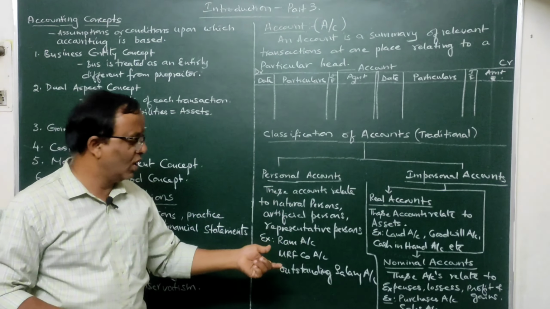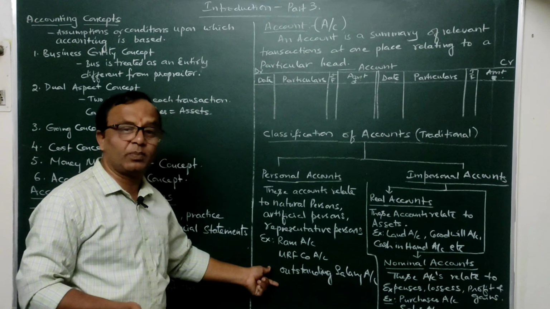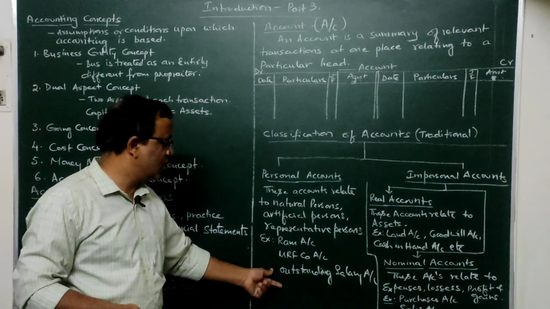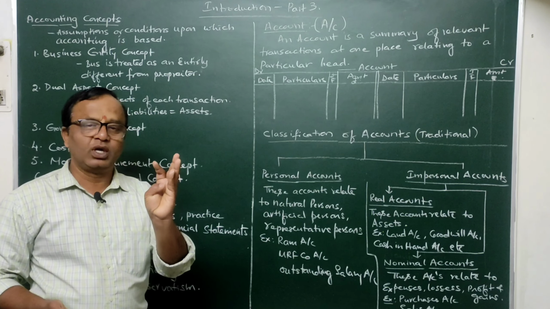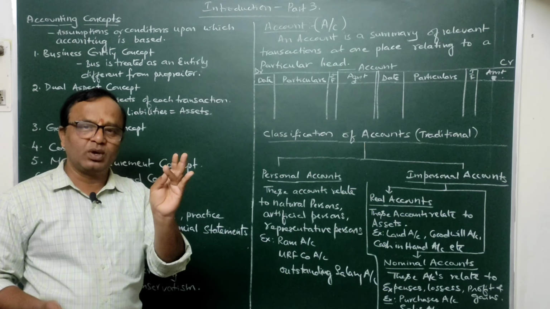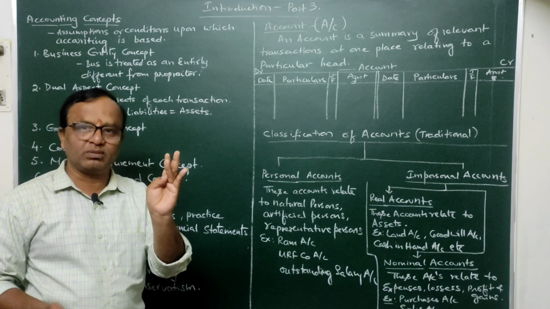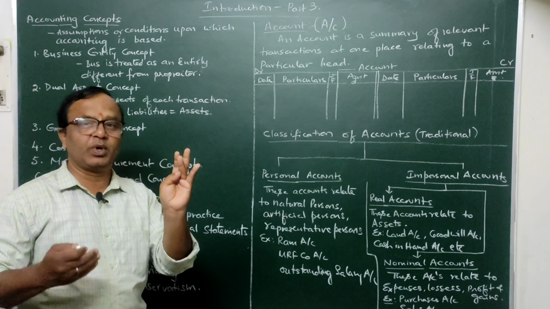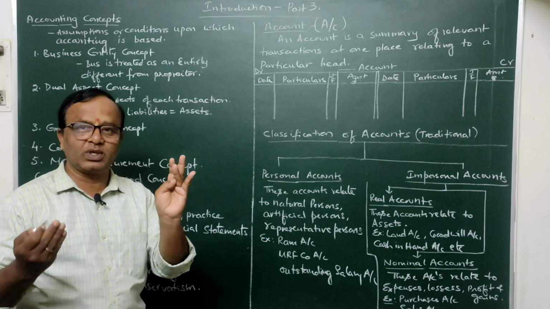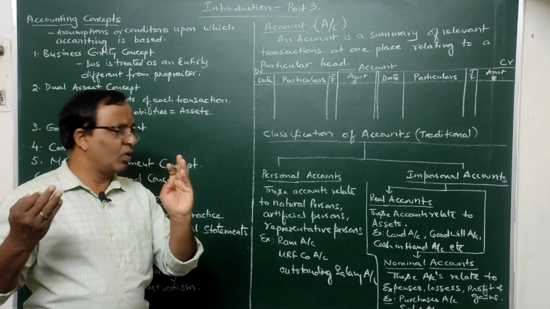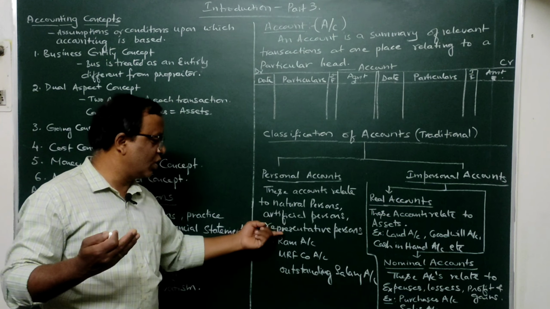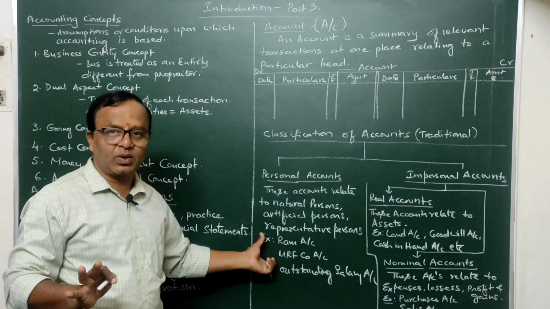So this type of account is called a representative personal account. Any account prepared on the name of any particular person, firm, institution, company, artificial judicial person, statutory body like Osmania University, a bank, or any artificial representative person is called a personal account.